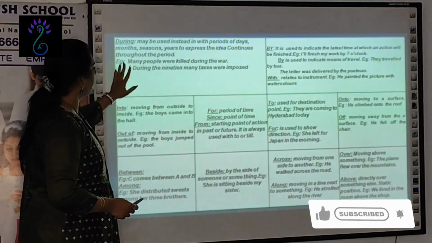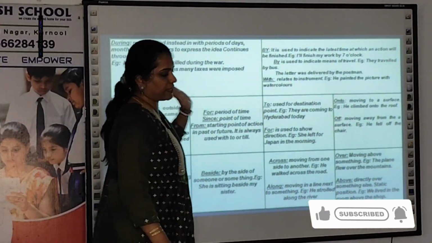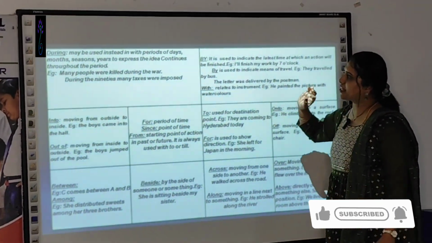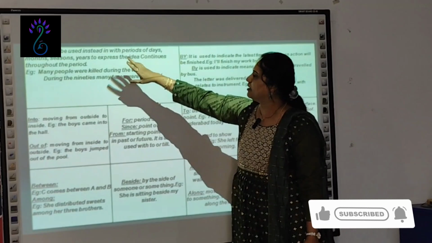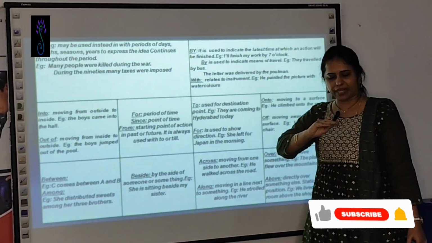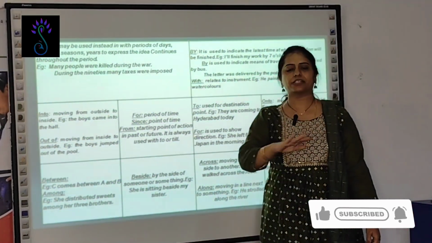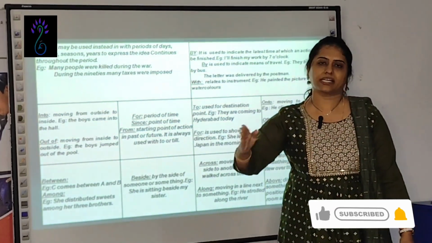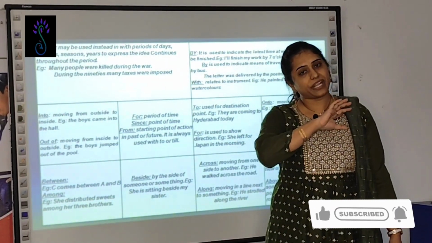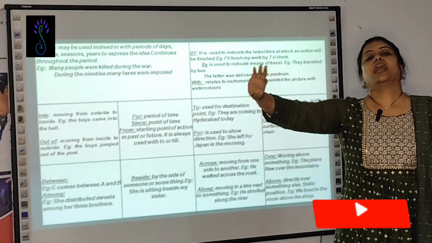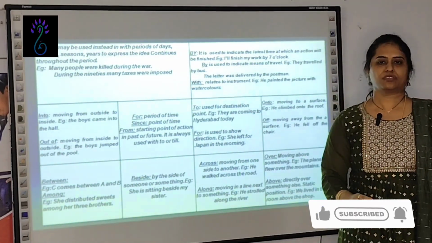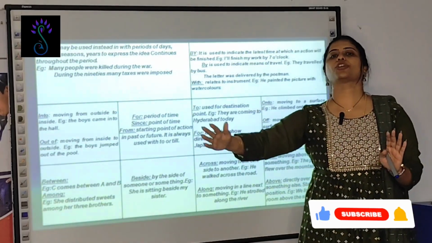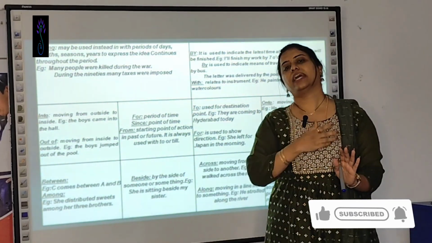Then the other ones are during. During can be used instead of in when it is used for months or for seasons, when it is continuous, in a continuous process. During the entire summer I was eating mangoes. That means in summer is general. And the entire summer, if the procedure is going on, then you can use during.